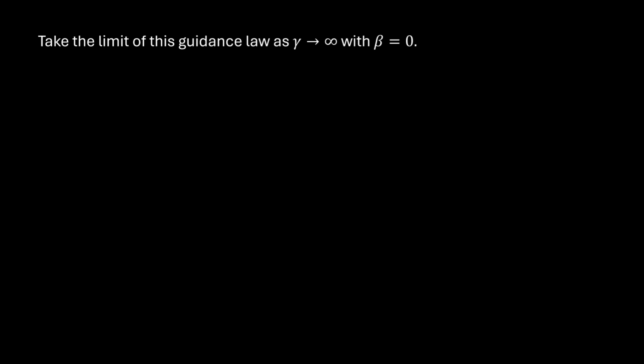Now, as in the derivation with other optimal guidance laws like proportional navigation and augmented pronav, we investigate the case of taking limits on penalty parameters in the cost function, and here particularly on the terminal attitude objective by letting gamma go to infinity.